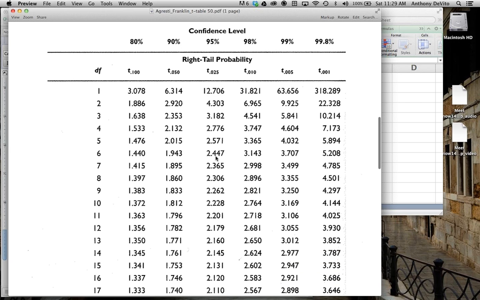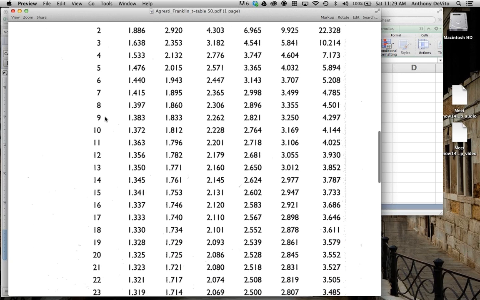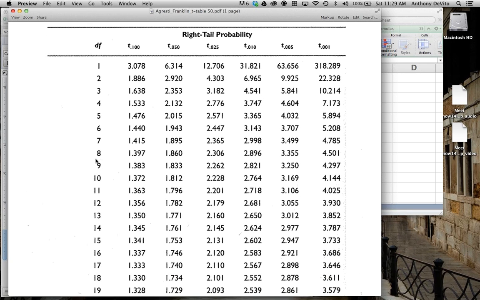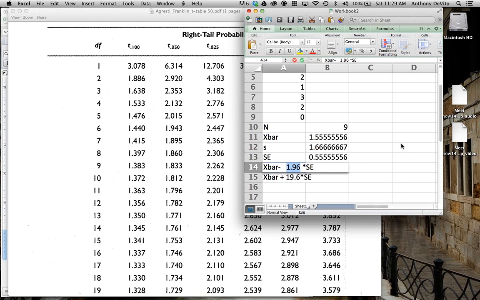Okay, here's our t-table, and we have our 95% confidence interval, right? In other words, 2.5% chance of error on both the right tail and the left tail, adding up to 5% chance of error or 95% confidence. So I would go down here. Degrees of freedom are the sample size minus 1. Sample size was 9, so I go to 8 degrees of freedom, and the t-score that I need is going to be 2.306. I'm going to go back here and change this to 2.306. And the same thing here, 2.306. Had a typo there anyway, right?